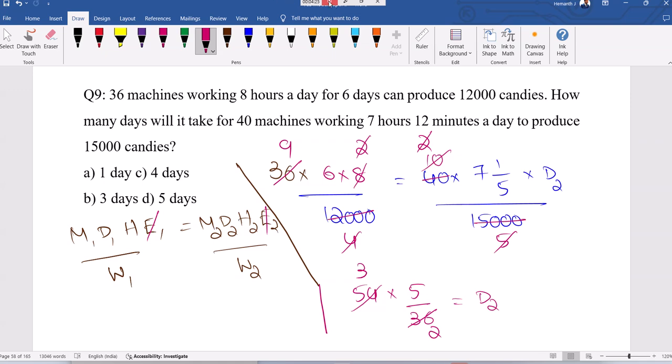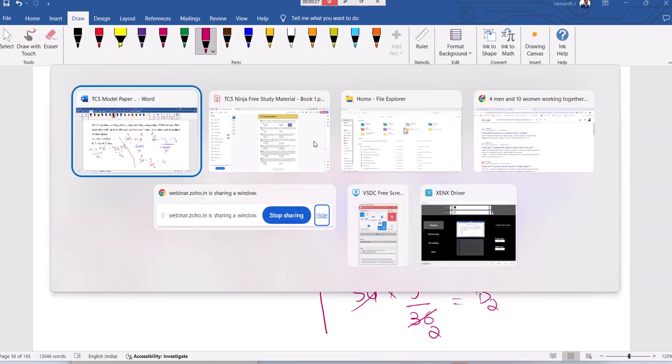Again, any fraction missing? 7.5 days as per this. I'm again double checking whether there are any mistakes in the calculation. So we got 7.5 days.